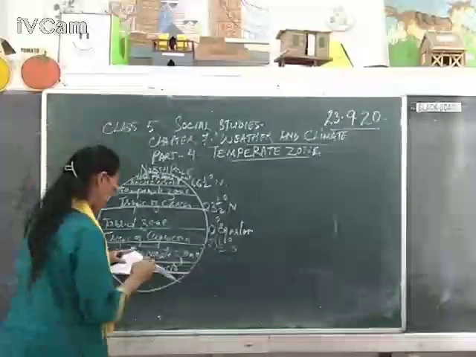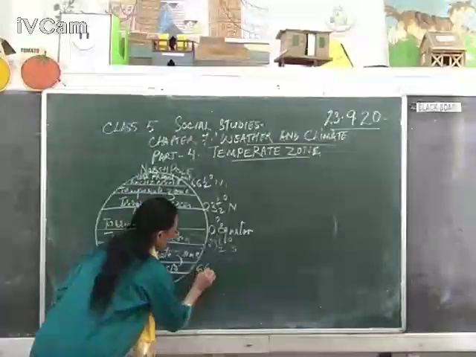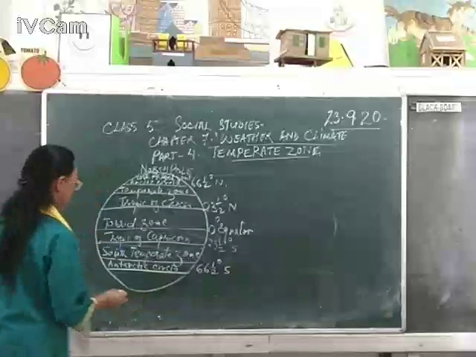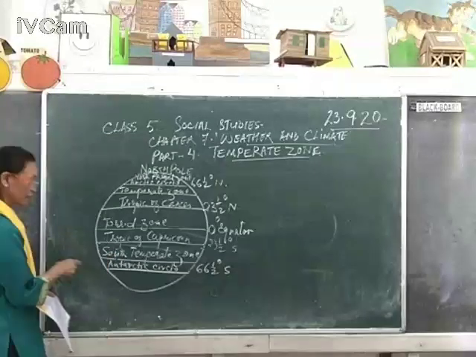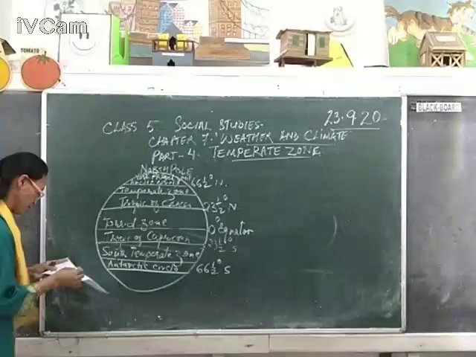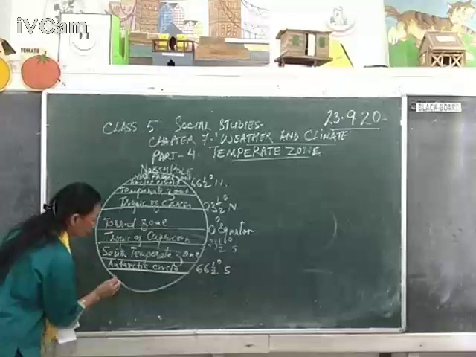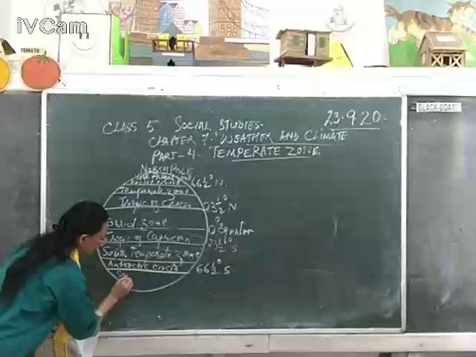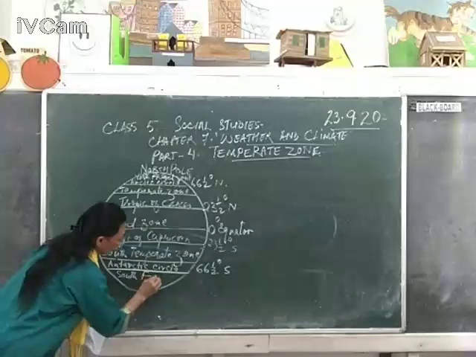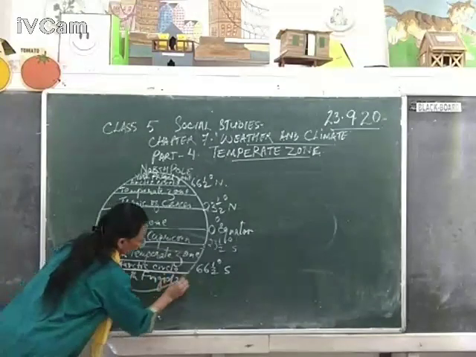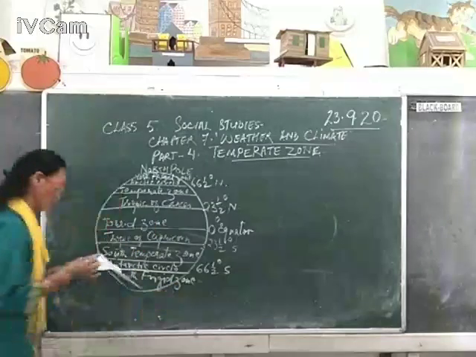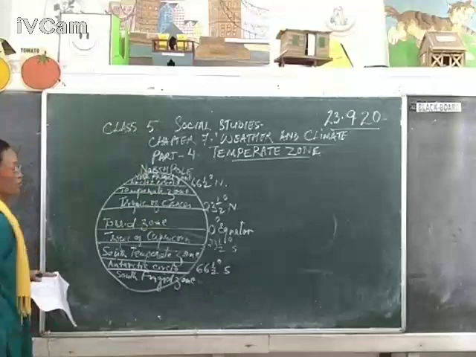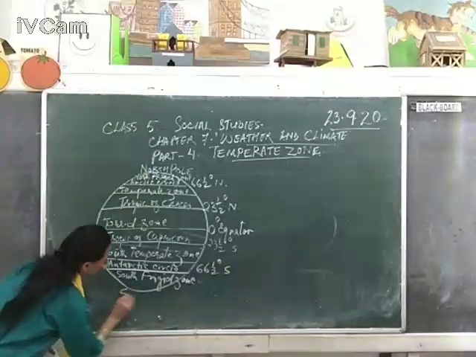And just below South Temperate Zone, we have Antarctic Circle, it is 66.5 degrees south. Okay, and next, just below Antarctic Circle, we have South Frigid Zone. So these are the things. Now on the top it is North Pole, on the bottom we have South Pole.